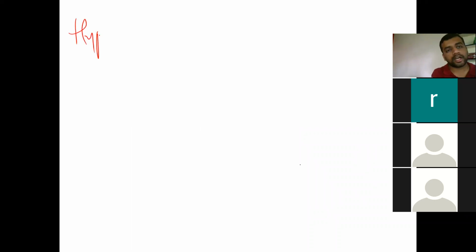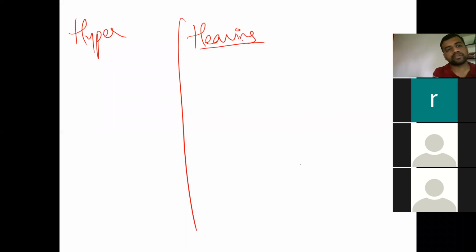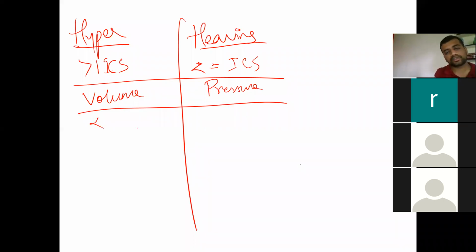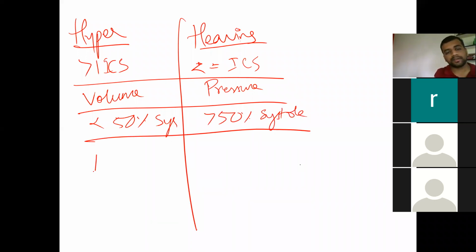So we have a hyperdynamic apical impulse and a heaving type of apical impulse. Here it will be less than or equal to one intercostal space, and there it will be more than one intercostal space. The first is due to volume overload state, and the second is due to pressure overload states. The first will be less than 50% of the systole, and the second more than 50% of the systole. A prominent lift will be absent in the first, and a sustained lift will be present in the second.